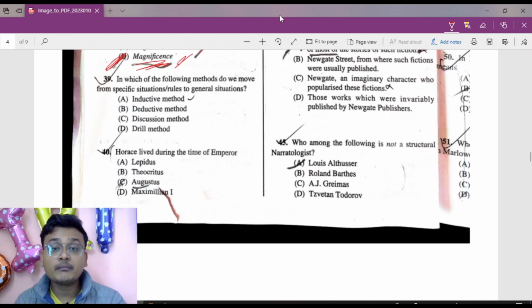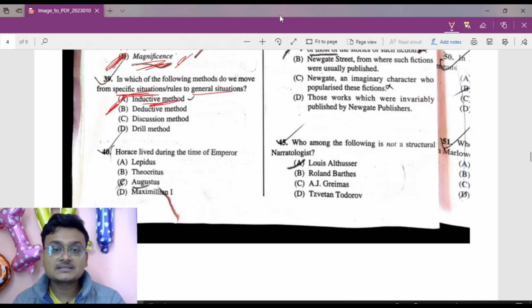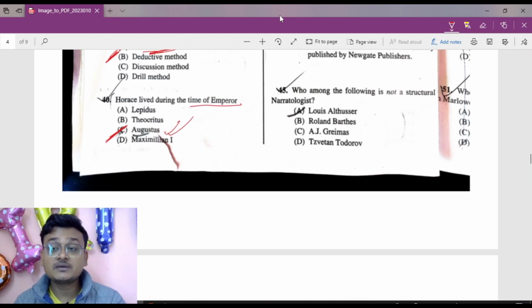In which of the following methods do we move from specific to general? That is inductive method. First you provide example, then you move to the theory. So this is inductive method. Horace lived during the time of emperor, that is Augustus. Augustus is the right answer. Okay. Now that is Augustus, C is the right answer of question number 40.